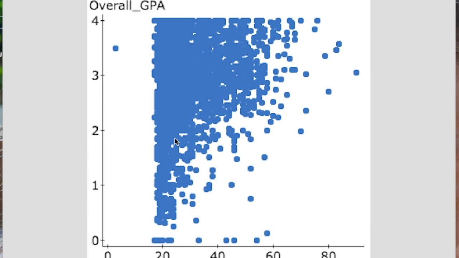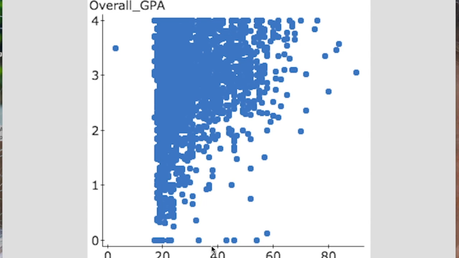Okay, here is my scatter plot for our two variables, GPA and age. We're looking at the y-axis as GPA, meaning that this is going to be our response variable, and age as our explanatory variable. This is a linear graph. The data is positive, but I don't see a very strong correlation between your age and your GPA.